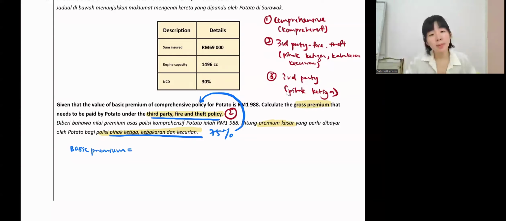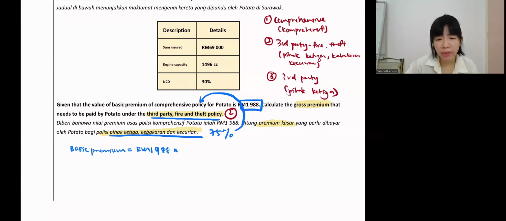Since they already gave us the amount of comprehensive, basic premium comprehensive 1,988. So we take 1,988 times 75%.